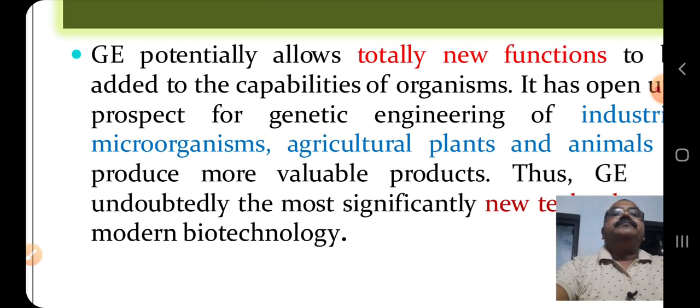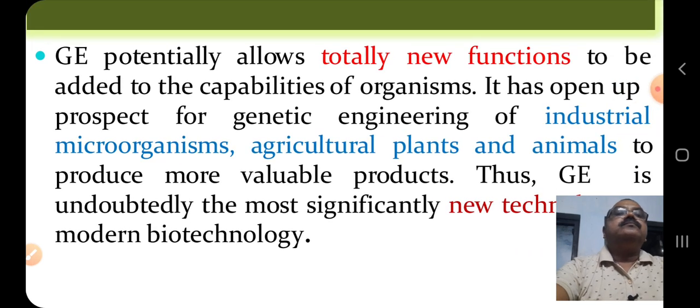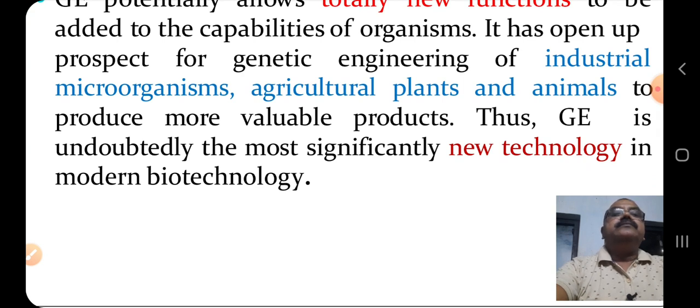Genetic engineering potentially allows totally new functions to be added to the capabilities of organisms. It has opened up prospects for genetic engineering of industrial microorganisms, agricultural plants and animals to produce more valuable products. Thus, genetic engineering is undoubtedly the most significant new technology in modern biotechnology.